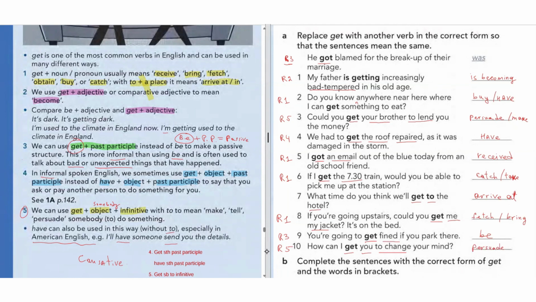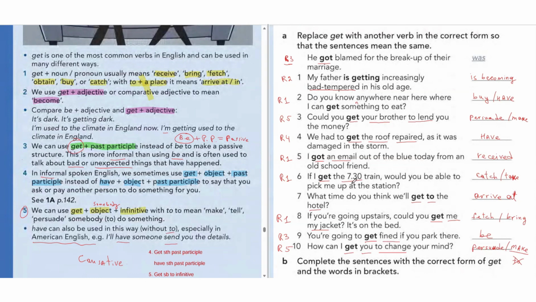When I say make, by the way, we should not put to. How can I make you change your mind? How can I persuade you to change your mind? Make you change without to, guys.